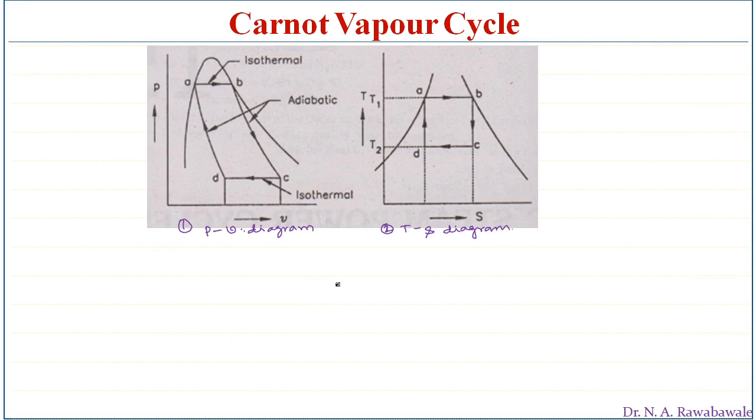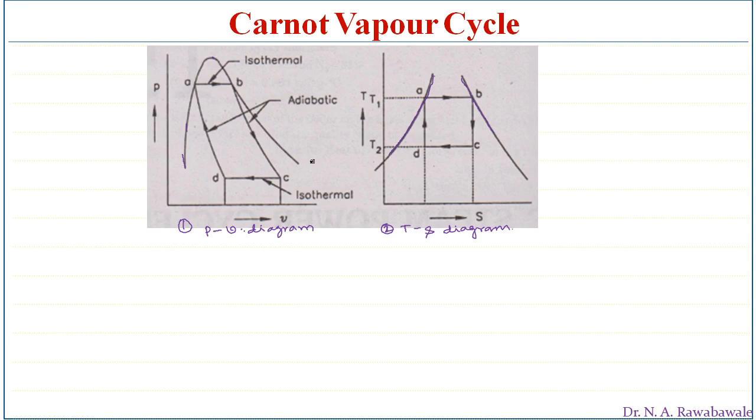So let us see what is given in this diagram. This curve is representing the saturated liquid line and the second curve is representing the saturated vapor line. So here also in the PV diagram, this curve up to the critical point is nothing but the saturated liquid line, and from this point onwards this is nothing but the saturated vapor line.